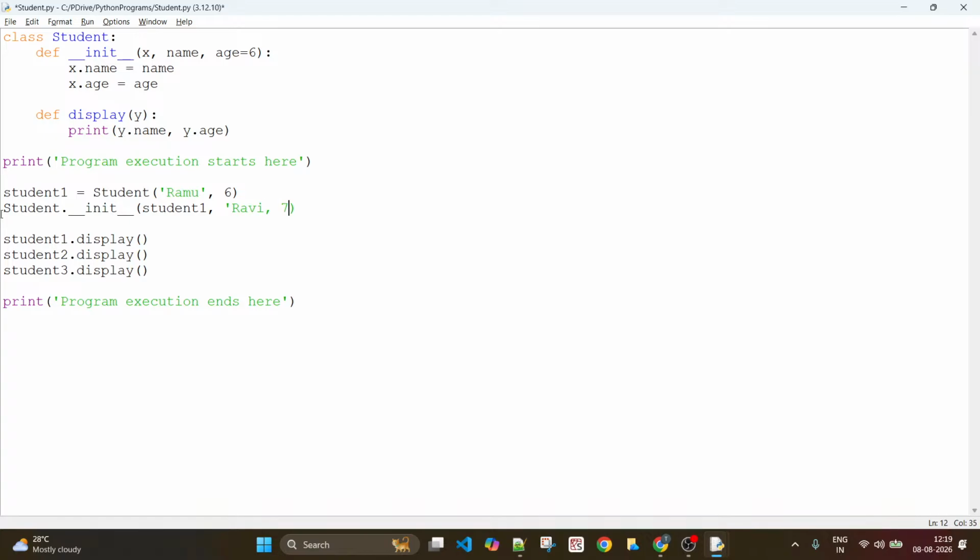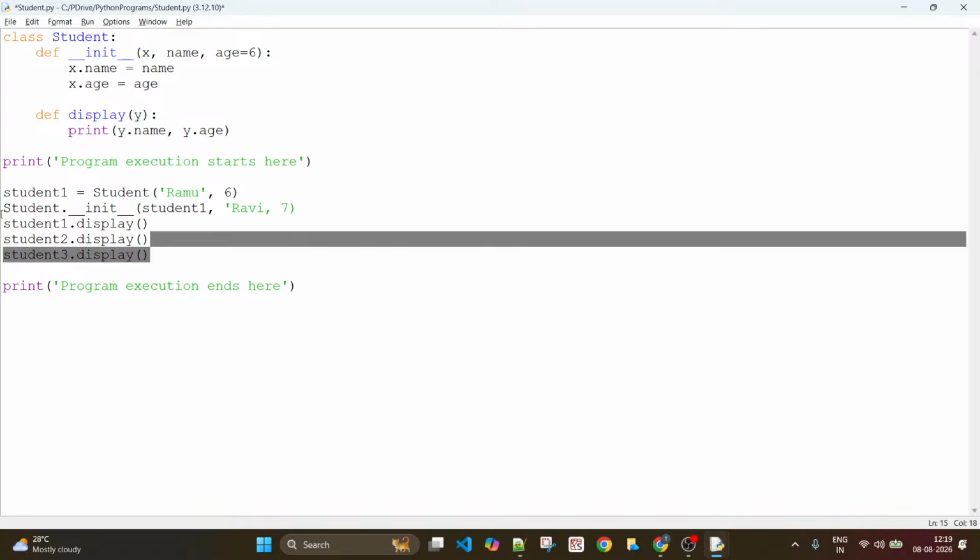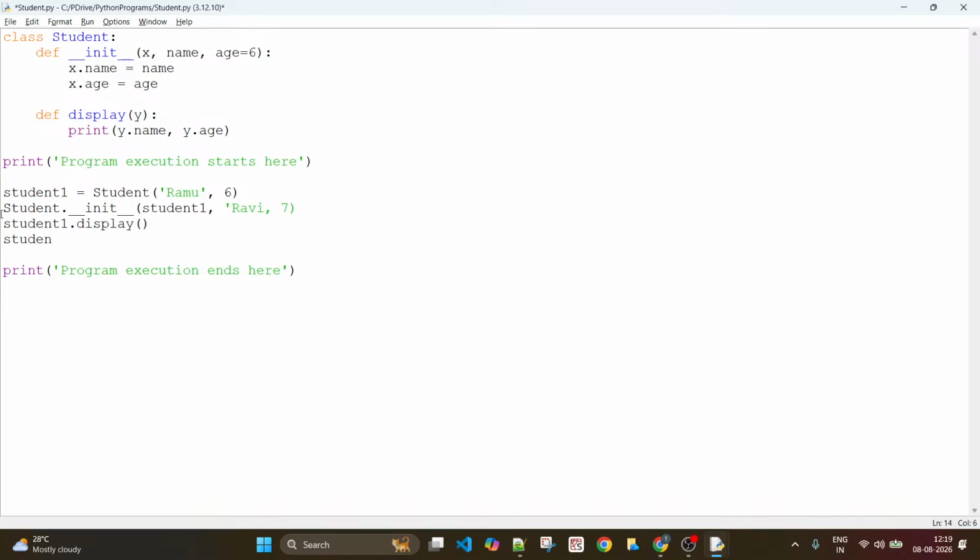Maybe I'll change it. Now you go ahead and print and see what is there inside student 1. You can also print student 1 just before you do this experiment. You can print here as well, or you can call student 1 dot display.